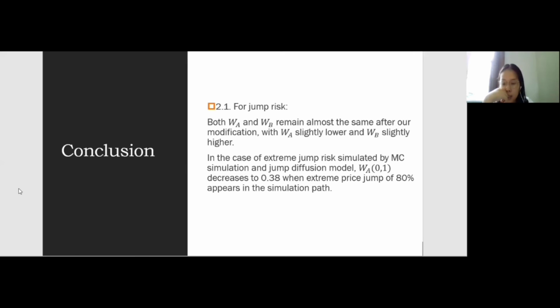Then we analyze the impact of jump risk, reset bond, and AB ratio on the values of A and B. For jump risk inherited in the given data, the result shows that the values of both A and B remain almost the same after our modification, with A slightly lower and B slightly higher. In the case of extreme jump risk simulated by Monte Carlo simulation and jump diffusion model, the value of A decreases to 0.38 when an extreme price jump of 80% appears in the simulation path.